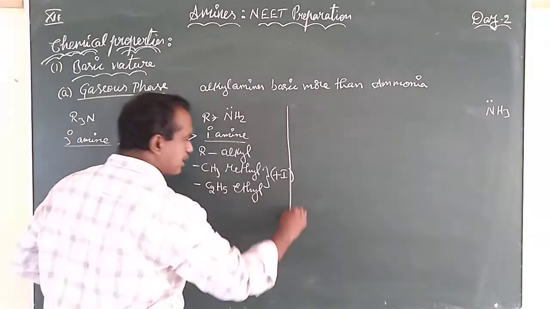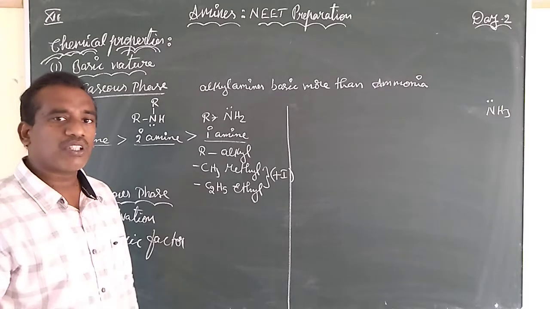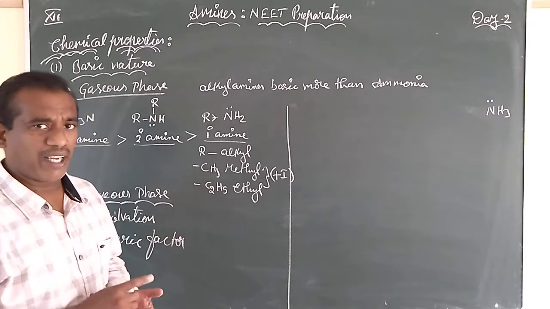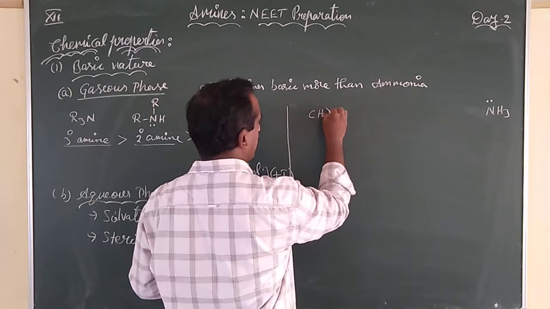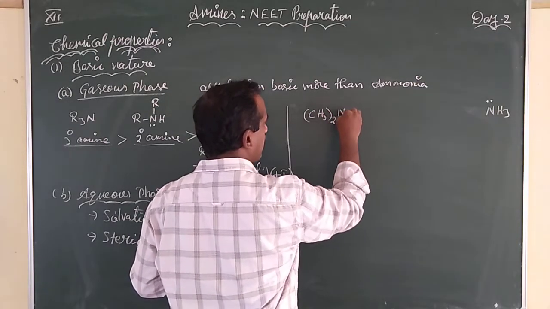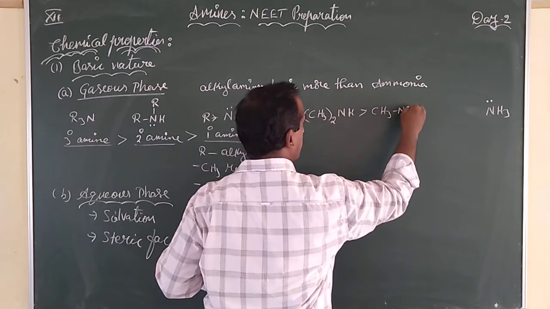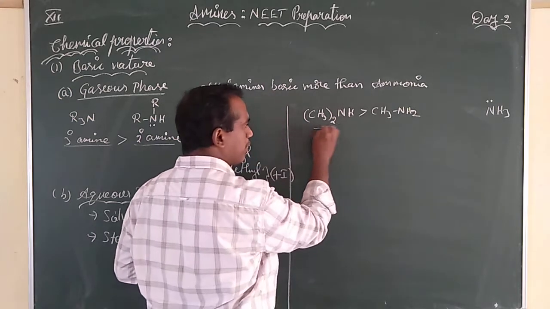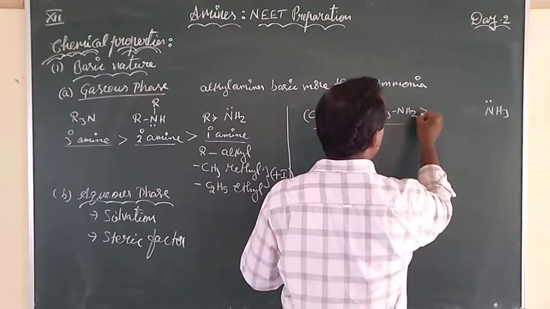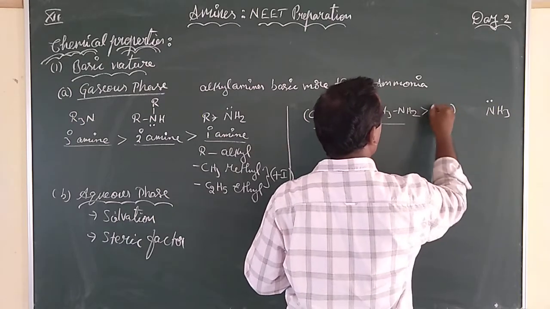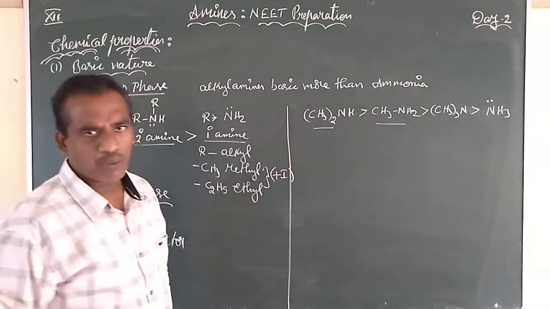How is the basic nature given? It is given again in two methods based upon the substituent on the amine. For example, if you are having only methyl groups, dimethylamine is more basic than methylamine, which is more basic than trimethylamine, which is more basic than ammonia.